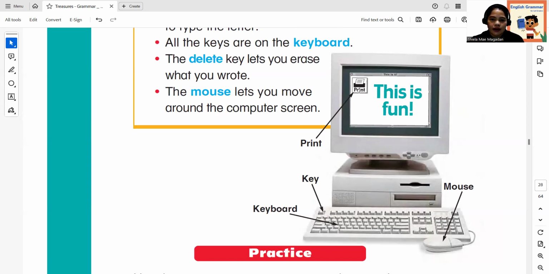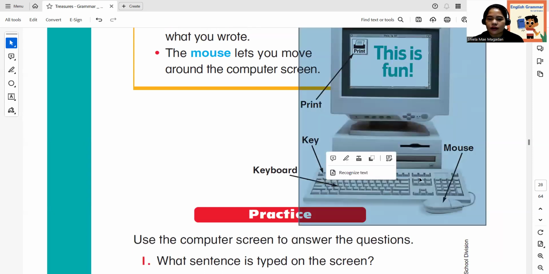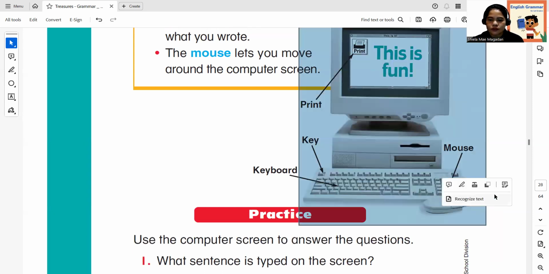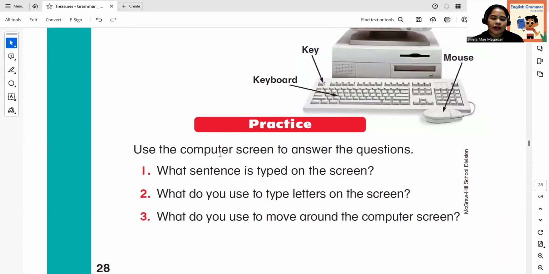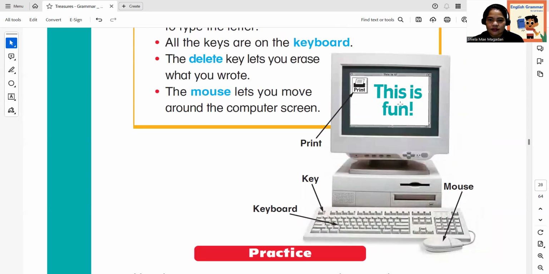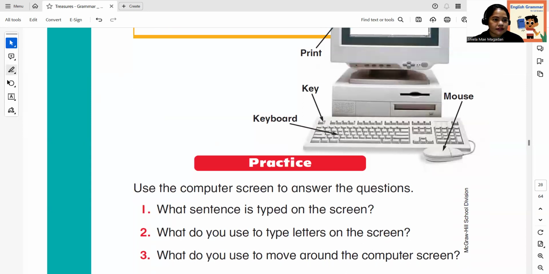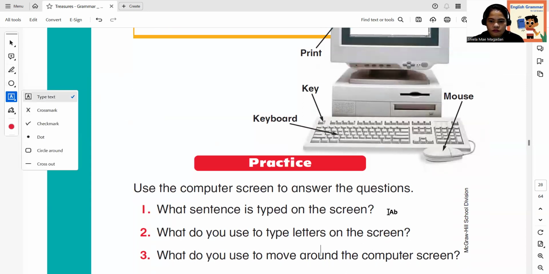Now we have print. We can print out. We have the key here, and we have the keyboard here, and then we have the mouse. So let's have practice. Use the computer screen to answer this question. What sentence is typed on the screen? What do you think? Here is the screen.